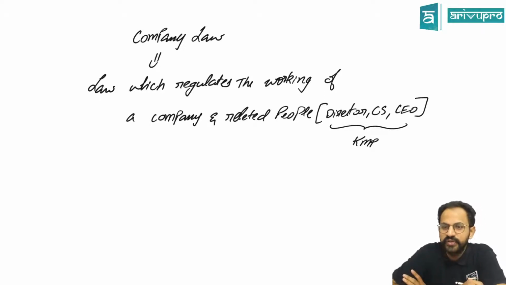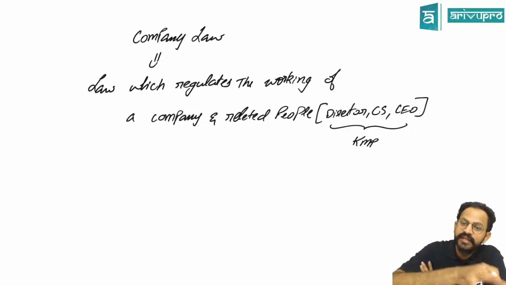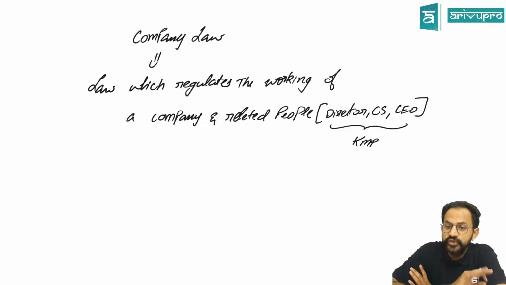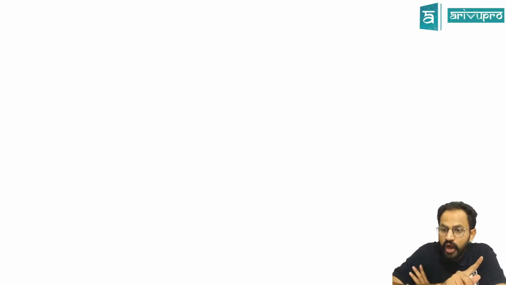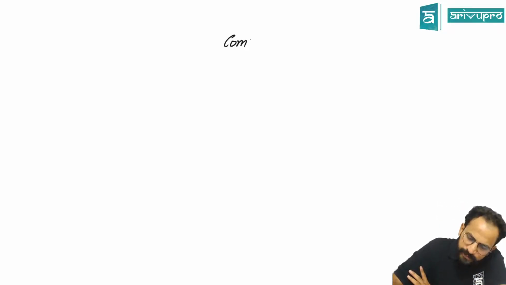So, what is company law, sir? A law made by the Indian Parliament to govern the companies which are established in India, and also such people who are associated with the company. So a law made for them to work is called company law. Now, we got to know in a gist what company law is: the law which governs the companies which are established in India. Now, the next question is, sir, what do you mean by company? We should know that first, no, sir.